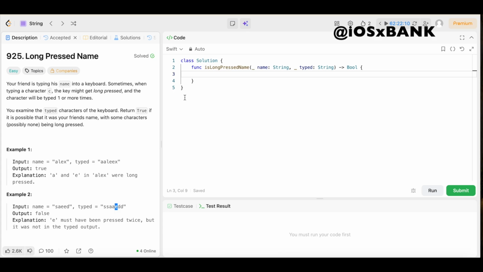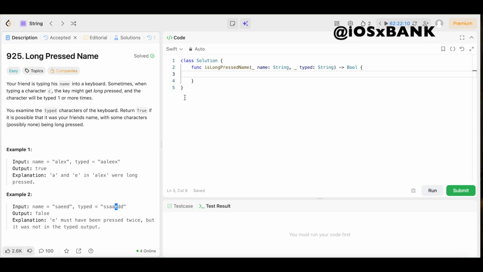And now that we understand the question, let's get into the fun part, the actual solution. Solution is not that difficult at all. So let's get into it. Now, the first thing we want to do is convert both strings into arrays of characters, and this is going to allow index access instead of Swift string indexing.